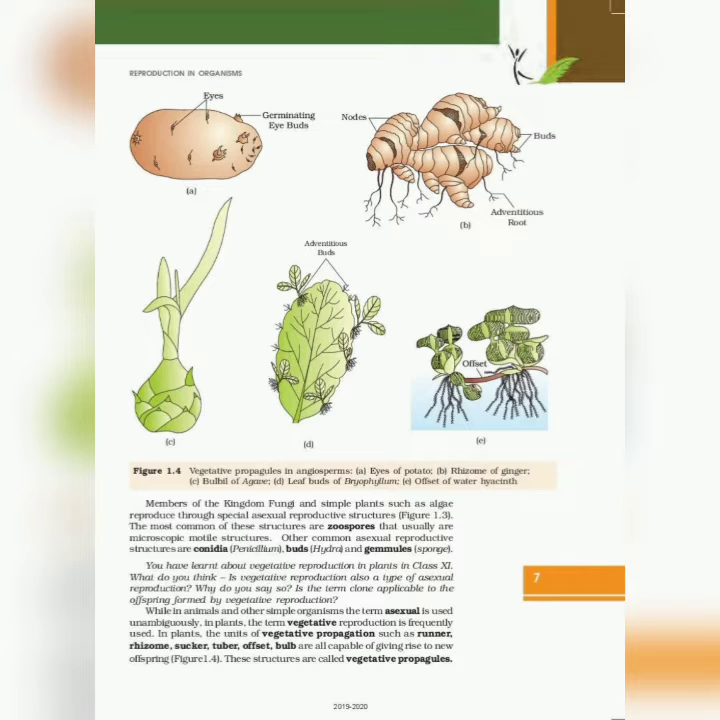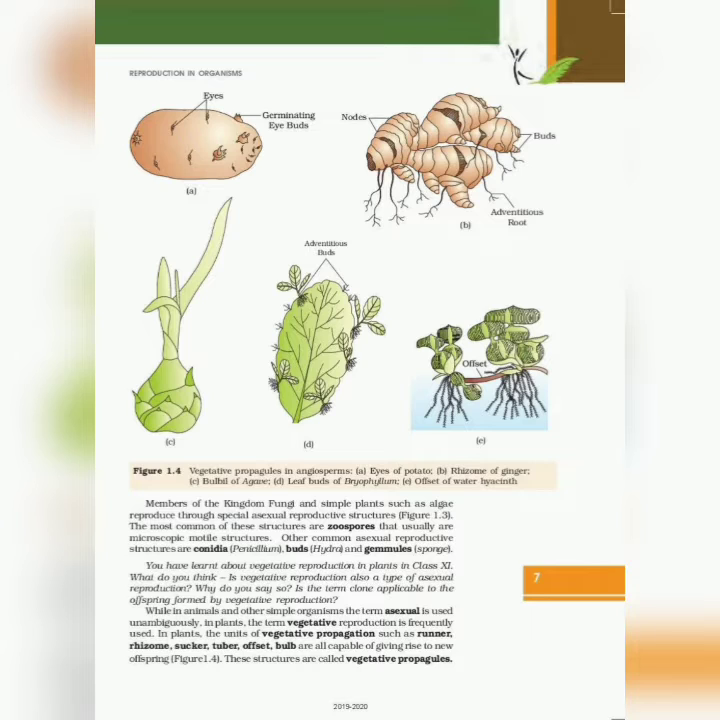You have learned about vegetative reproduction in plants in class 11th. What do you think? Is vegetative reproduction also a type of asexual reproduction? Why do you say so? Is the term clone applicable to the offspring formed by vegetative reproduction?